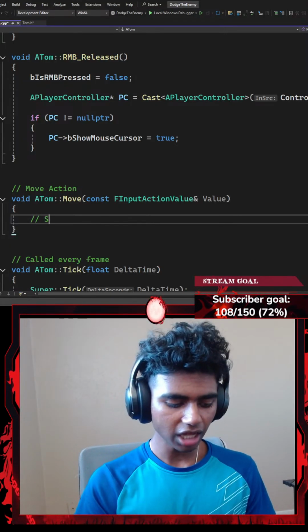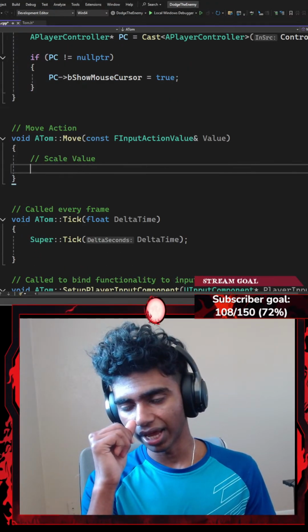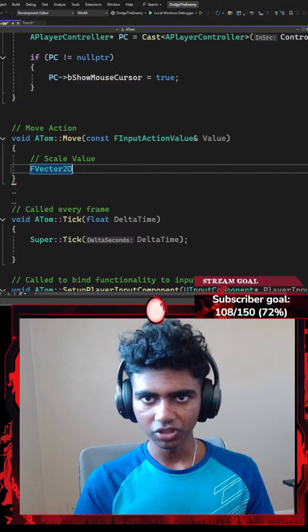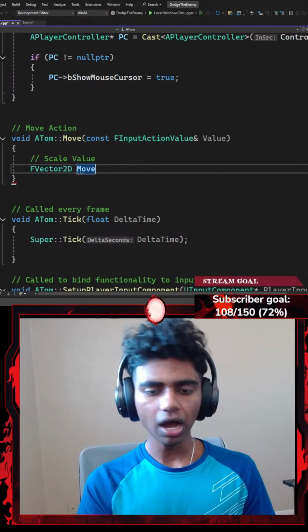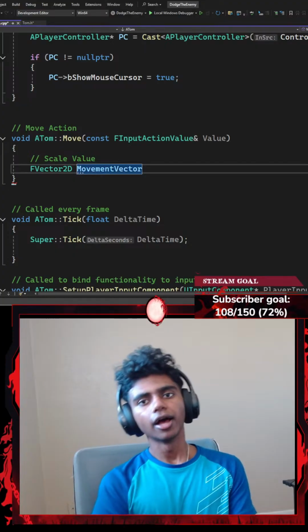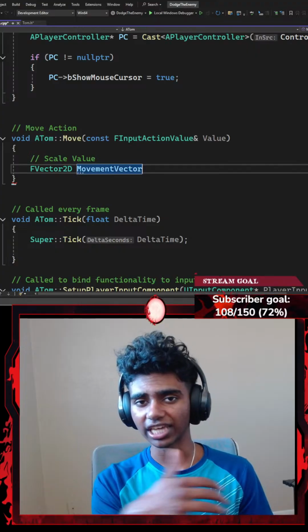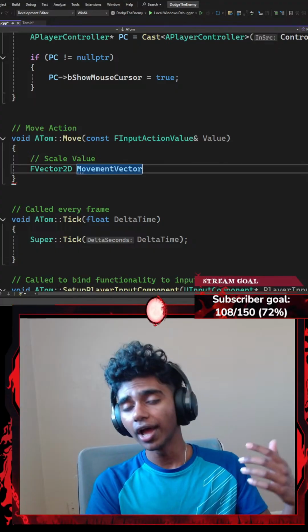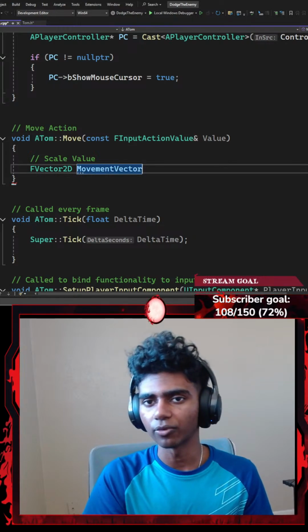For that, first I'm gonna add a comment and go with something like a scale value. For my scale value, I'm gonna go ahead and use an FVector2D structure, which is going to be represented by a local variable called something like MovementVector. Now, why did I choose FVector2D and not a regular FVector? Because I'm actually gonna only move my player in either the x-axis or the y-axis and not the z-axis. If I just use FVector, that gives me a 3D vector, so I can store 3D values in it, but I just want to store 2D, so I'm going to go with FVector2D.